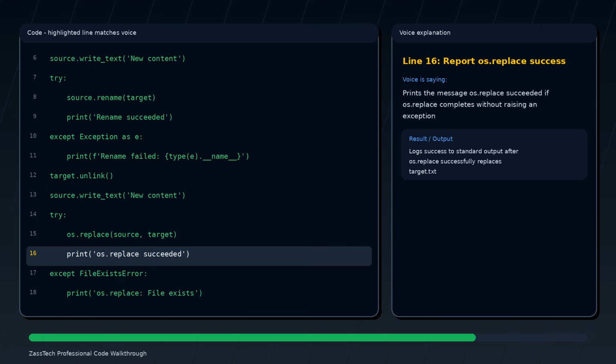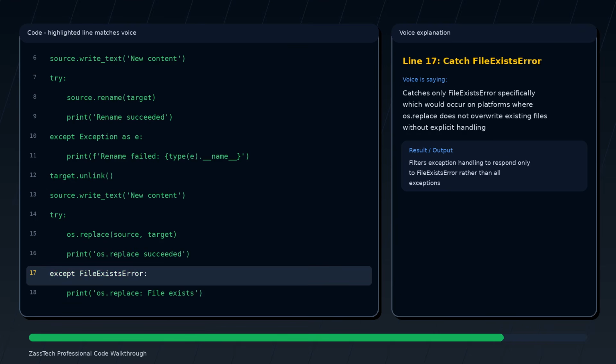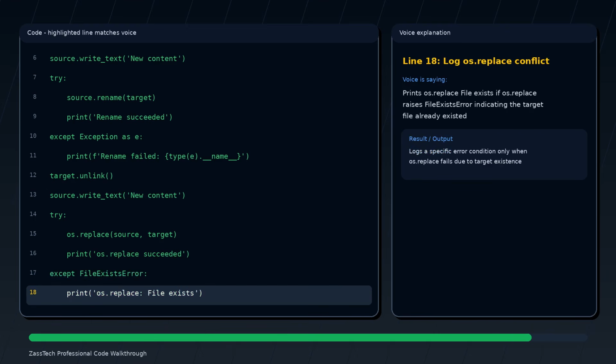Prints the message "os.replace succeeded" if os.replace completes without raising an exception. Catches only FileExistsError specifically, which would occur on platforms where os.replace does not overwrite existing files without explicit handling. Prints "os.replace file exists" if os.replace raises FileExistsError, indicating the target file already existed.